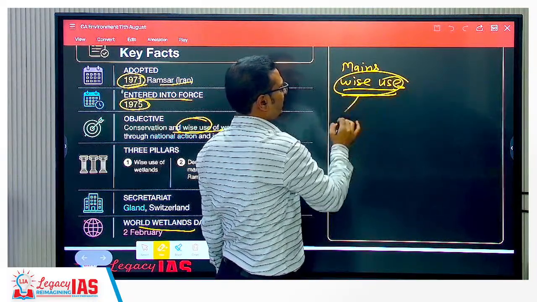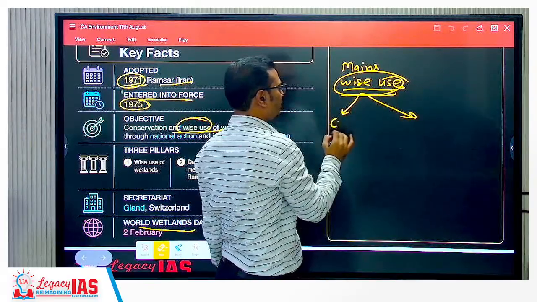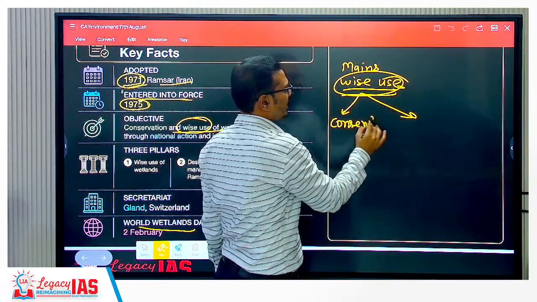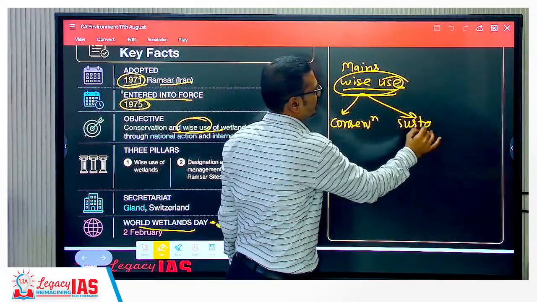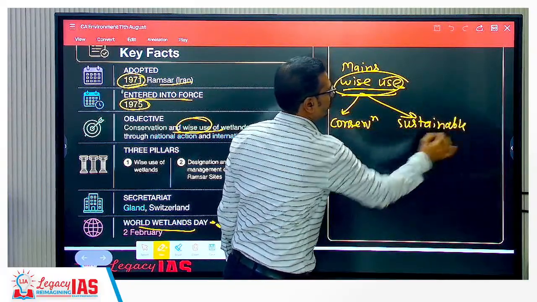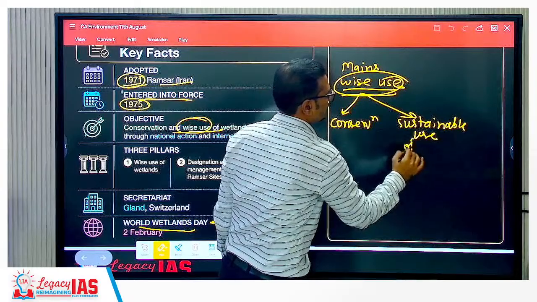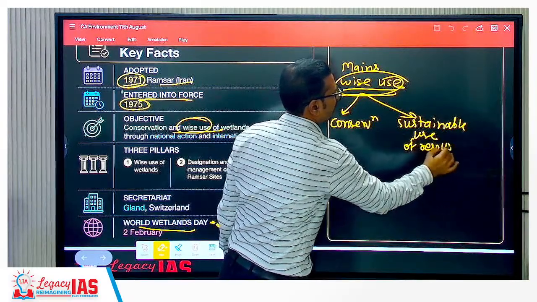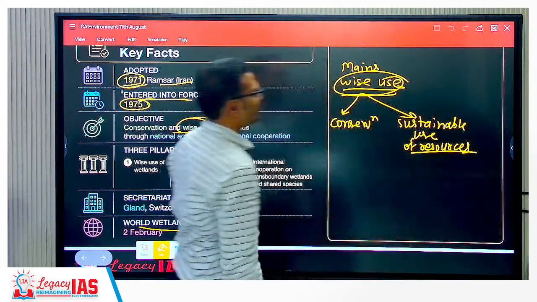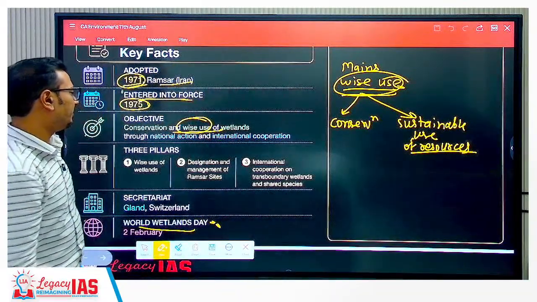Wise use of wetlands means the focus is on conservation as well as sustainable use of the resources derived from the wetlands. So this is the wise use aspect of wetlands.